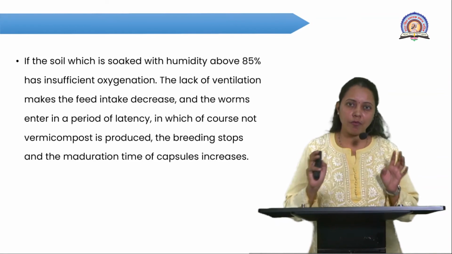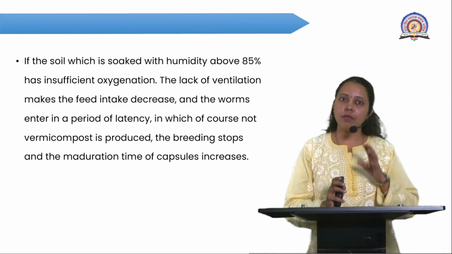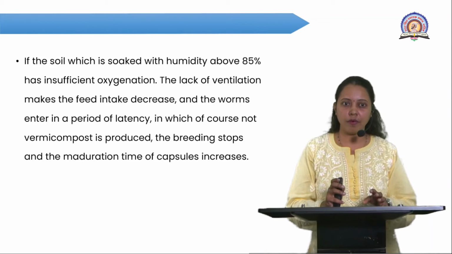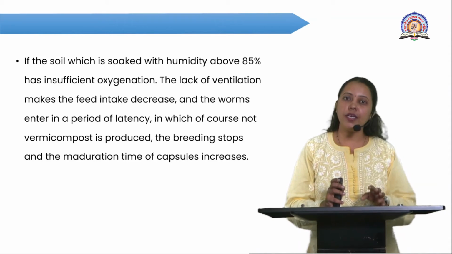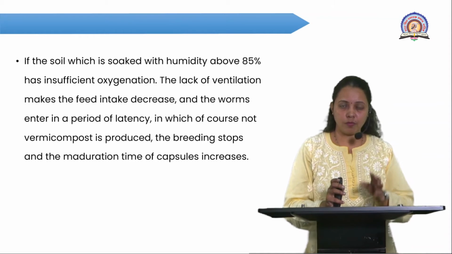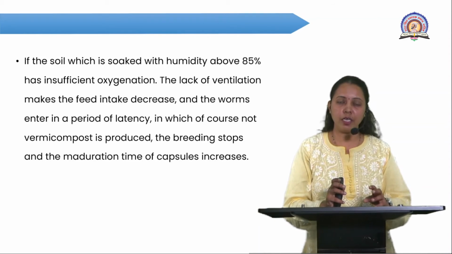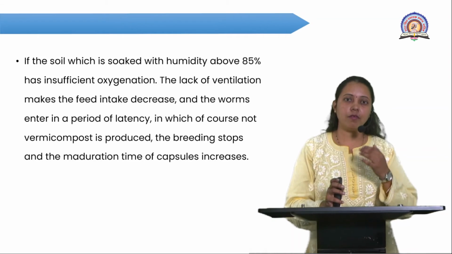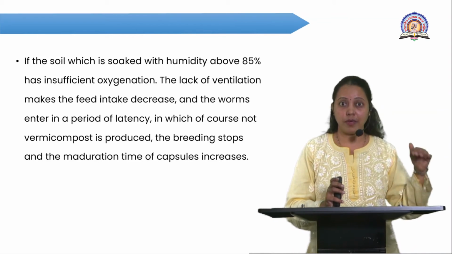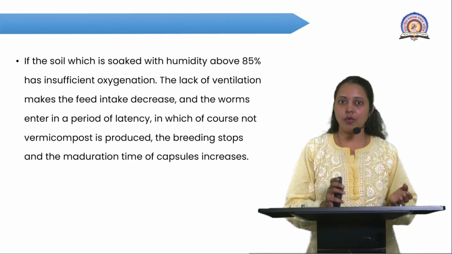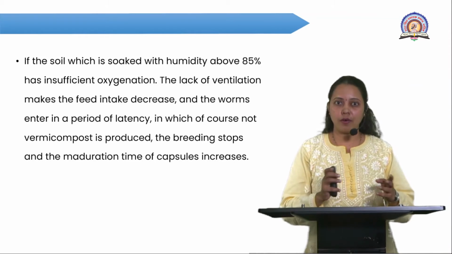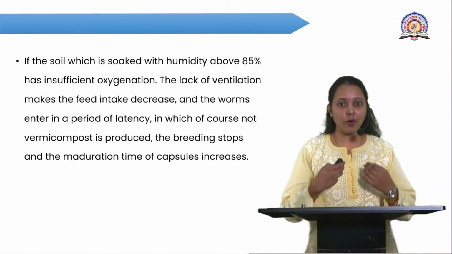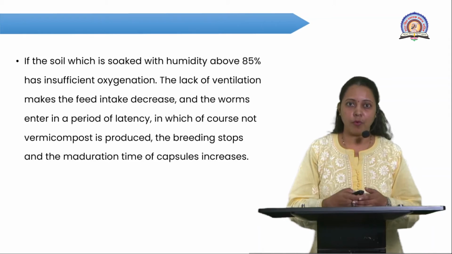Simply remember, if the climatic conditions are not favorable, or if the relative humidity is not proper, between 70 to 80%, what happens? The worm undergoes the process of latency, and in the phase of latency it cannot reproduce or form the vermicompost.